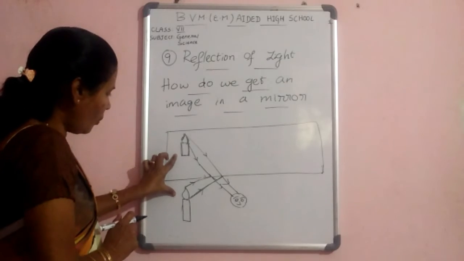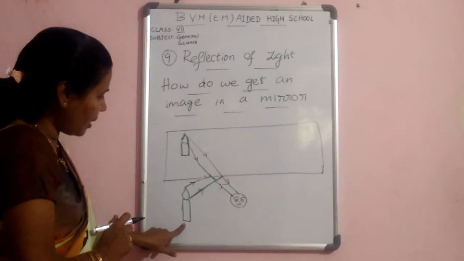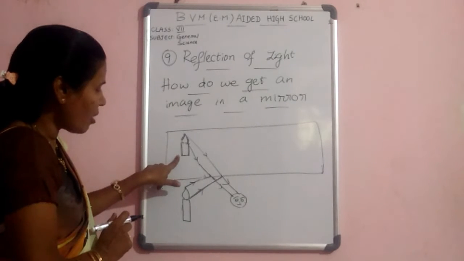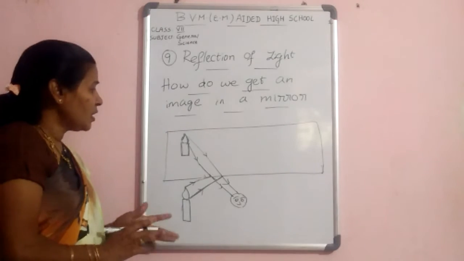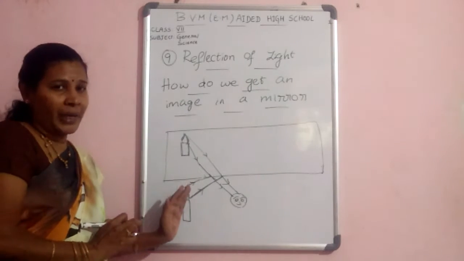The distance from the candle to the mirror is equal to the distance of the candle's image to the mirror. Then only this image is formed inside the mirror.